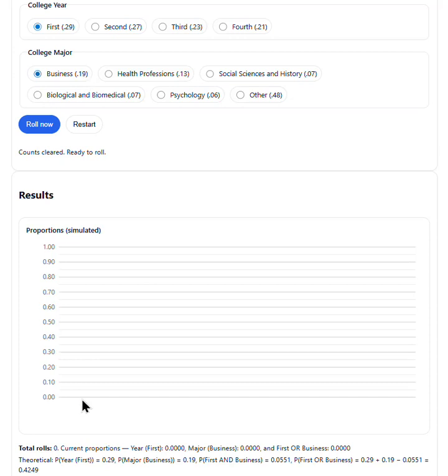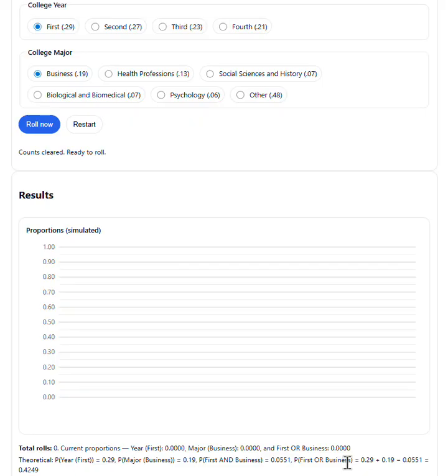If you take a look at the theoretical probabilities, they're calculated here below. So again, the probability of first year is 0.29. The probability of being a business major is 0.19. The probability that someone could be both a first-year student and a business major is 0.0551.